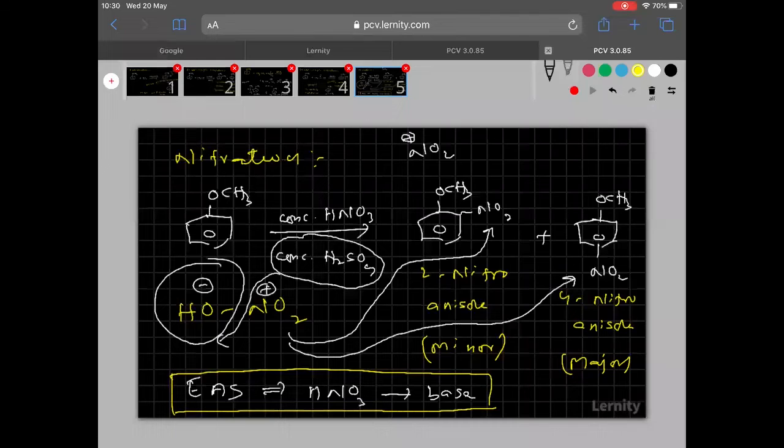So I hope you are able to understand this nitration reaction. And remember everyone, for tomorrow's test the syllabus is alcohols, phenols and ethers.